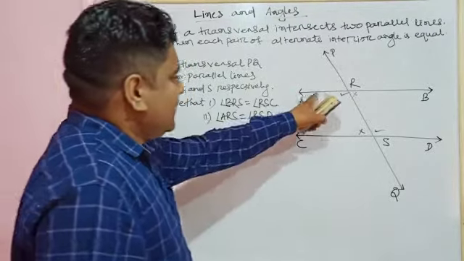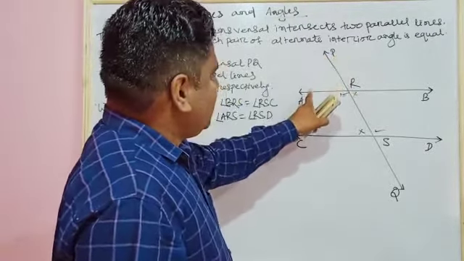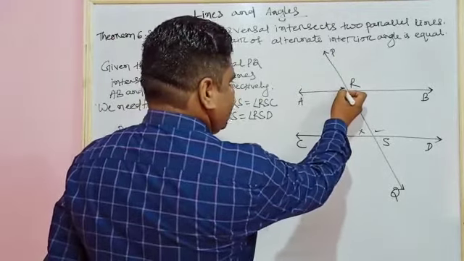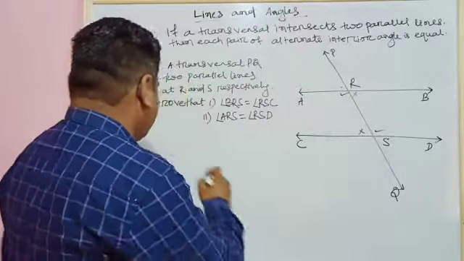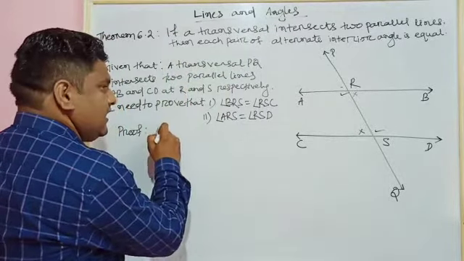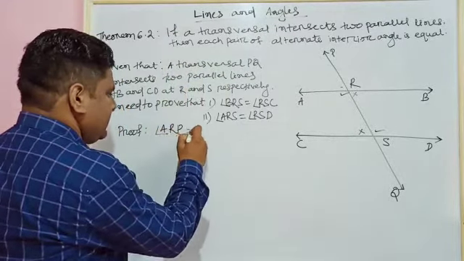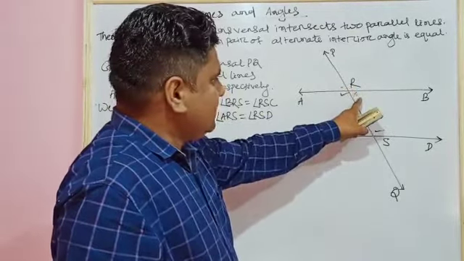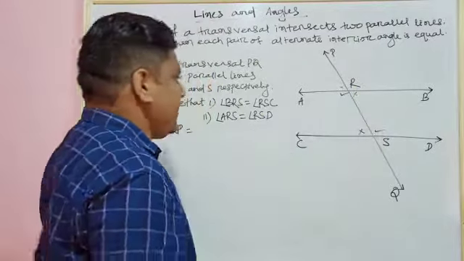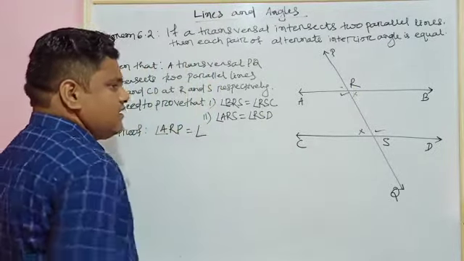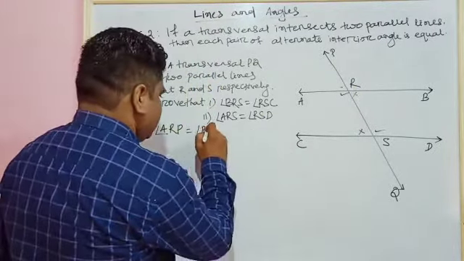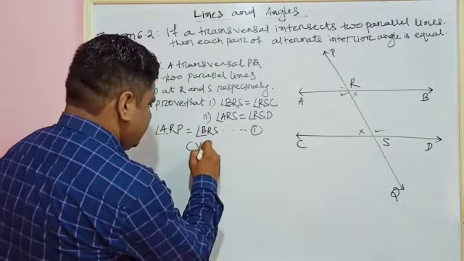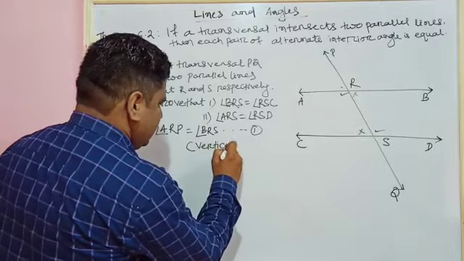Angle ARP is the vertically opposite angle of this angle, so these two are vertically opposite angles. So angle ARP equals angle BRS. Let it be equation 1, and in the bracket we have to write vertically opposite angles.